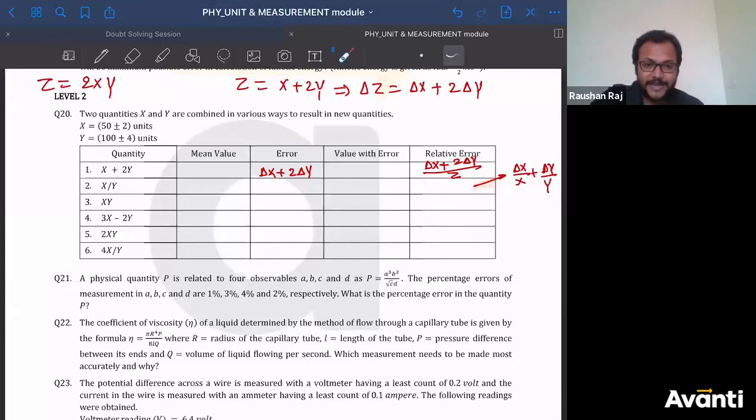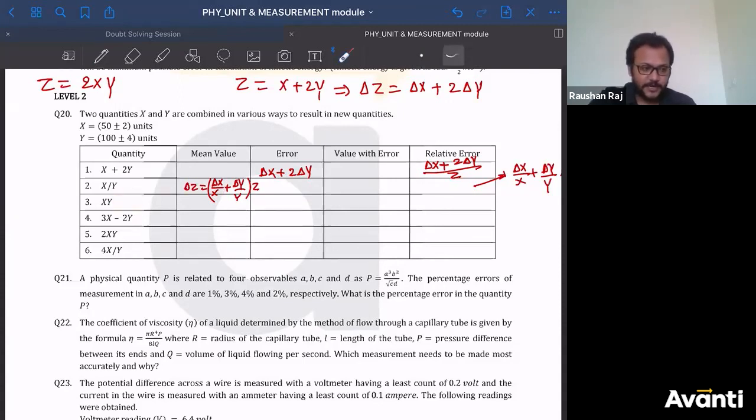Now what will be the error here? So delta z by z is equal to this. So what will be the delta z value? Delta z will be this value, relative error, into z. Delta x by x plus delta y by y into z. This will be the absolute error. All right. Similarly, you will not have any problem here.